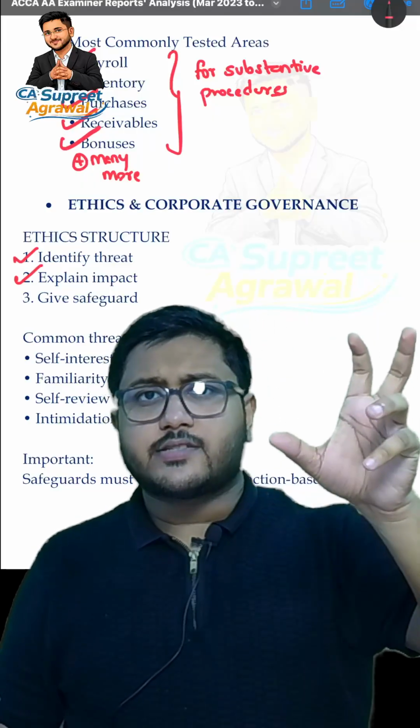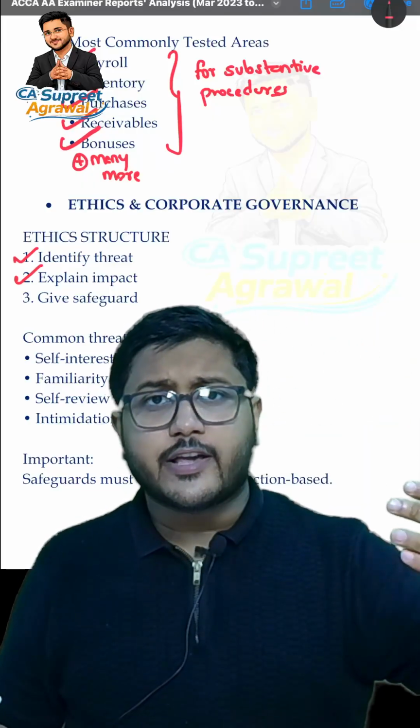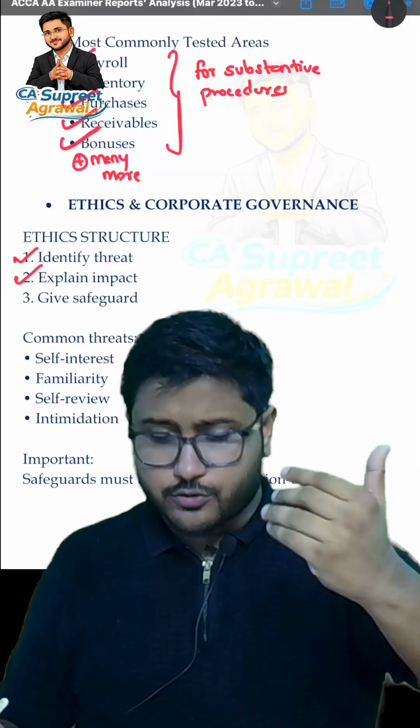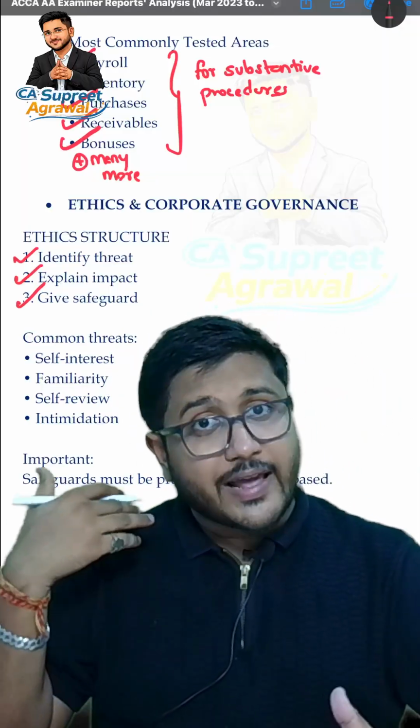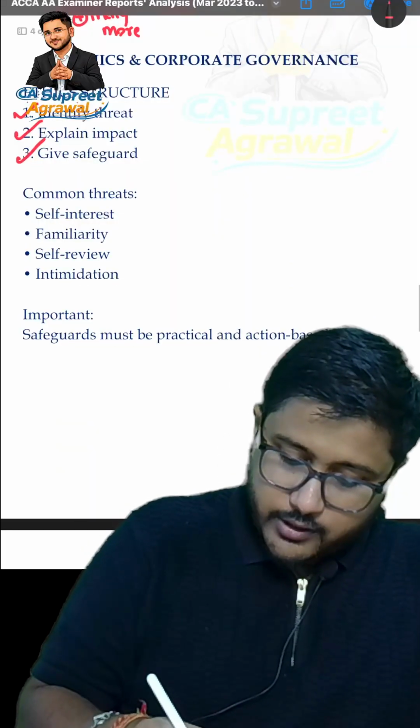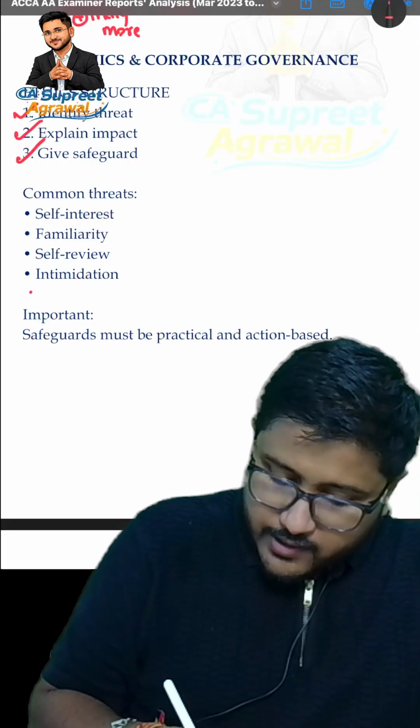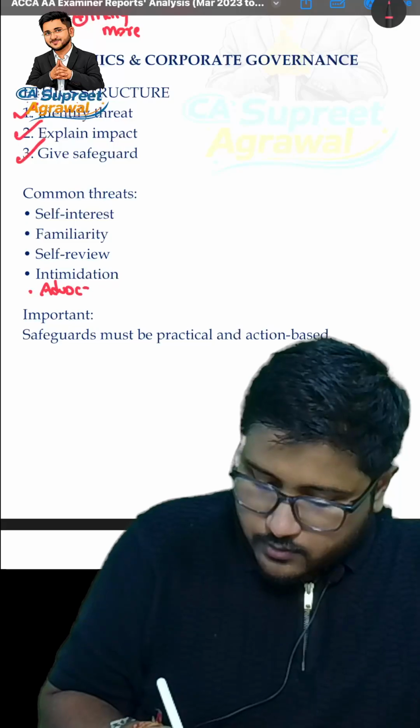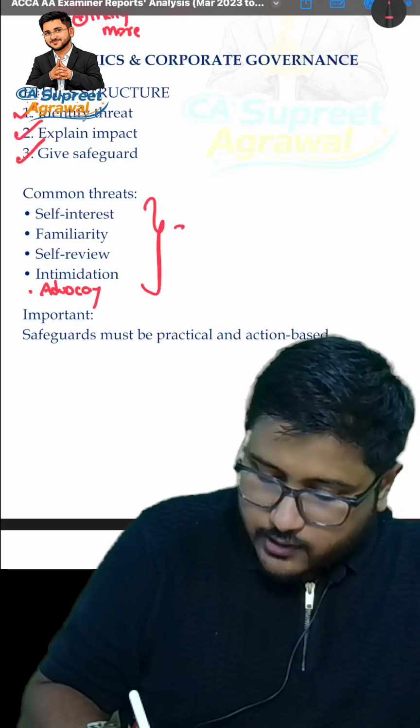A lot of times the auditor will have to withdraw from the engagement, or the auditor will have to apply a safeguard. So that is the impact, and then give the safeguard, what actually could be applicable over here. Common threats are these ones. Plus there could be advocacy also. So these 5 threats are there.